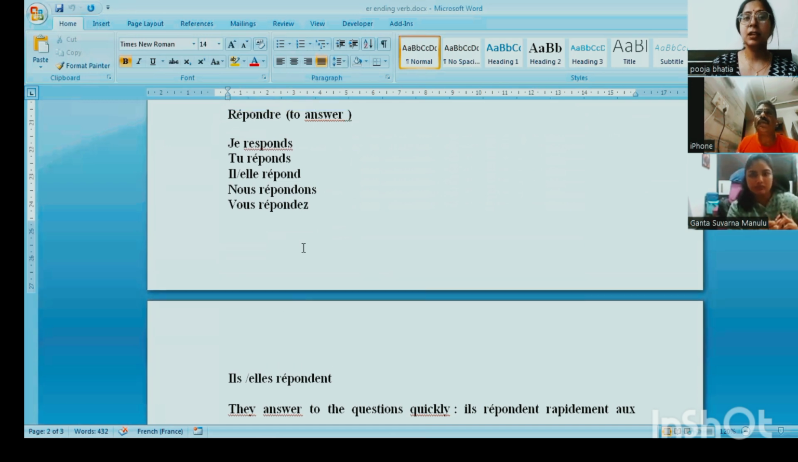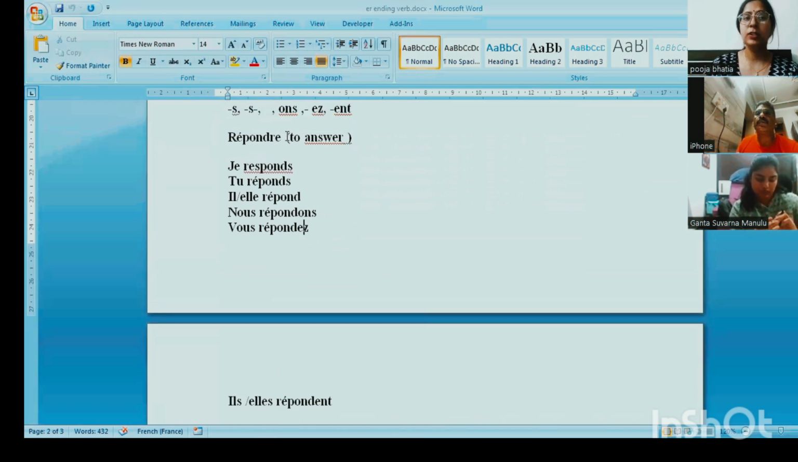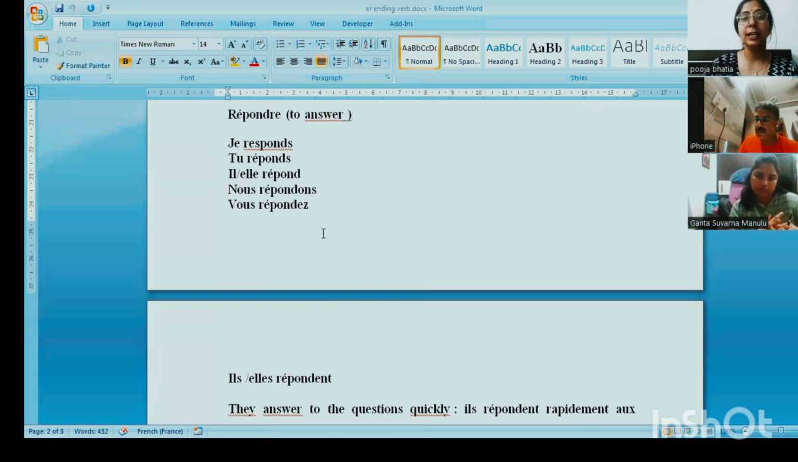As an example of the re ending verb, it's répondre. Répondre is to answer. Je réponds, tu réponds, il elle répond, nous répondons, vous répondez, and ils elles répondent. Right?